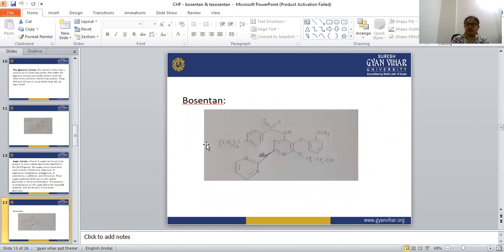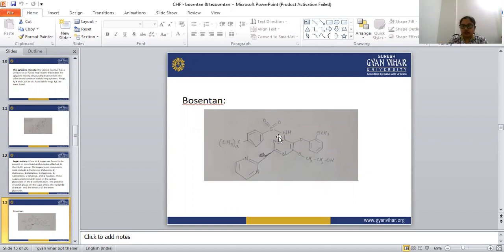So our drug is bosentan. Bosentan is the drug, and this is the structure. What is this? Pyrimidine. This is the pyrimidine ring. A pyrimidine ring is a 6-membered ring that has 2 nitrogen atoms at the first and third positions.